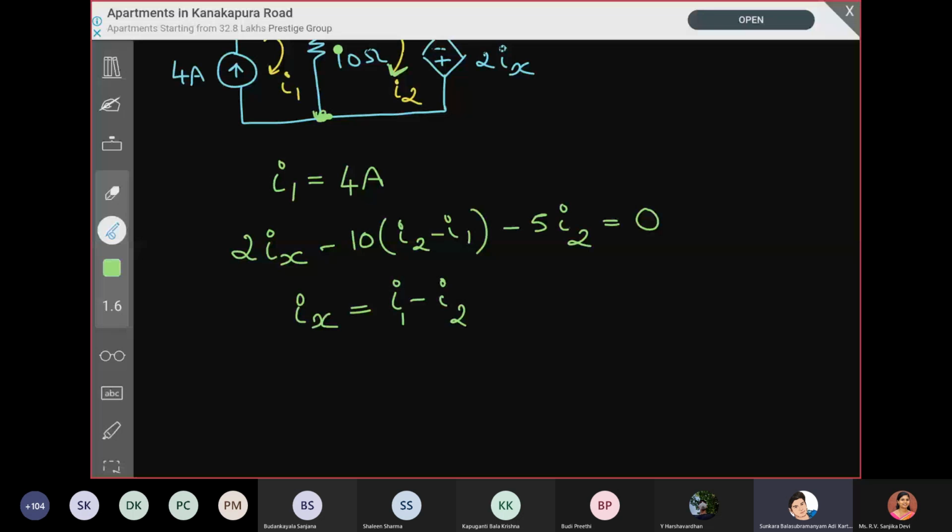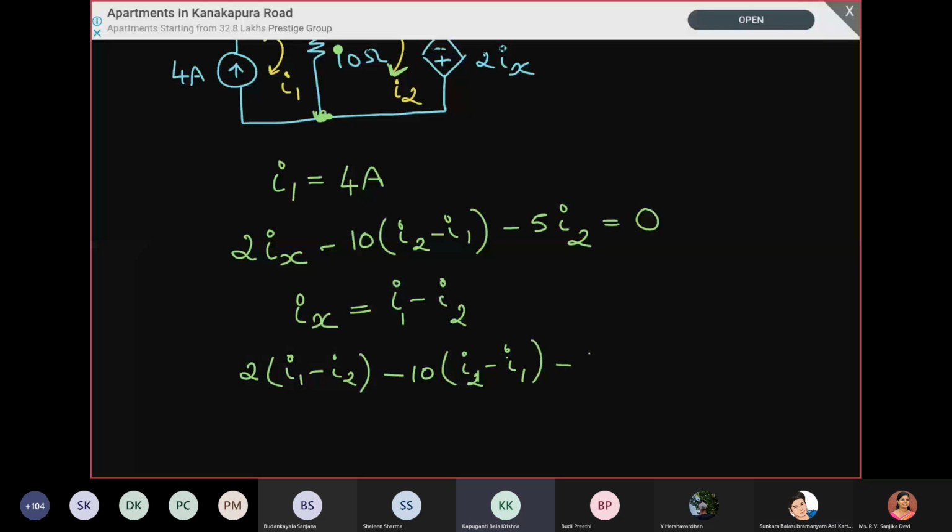And both are in the same direction, both are clockwise. Which one is in the same direction? I1 and I2 are clockwise, but if you see the branch current, in the branch, in which direction are they going? Okay, I1 is coming down, right? Ma'am, means I1 is leaving and I2 is entering, no, ma'am.